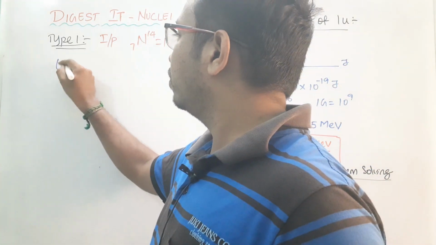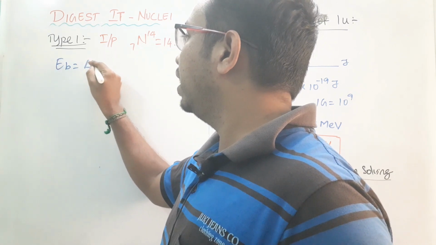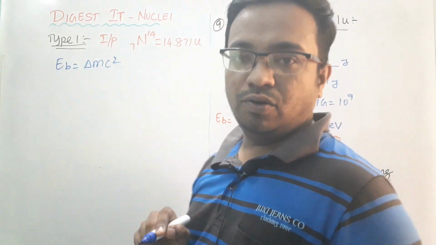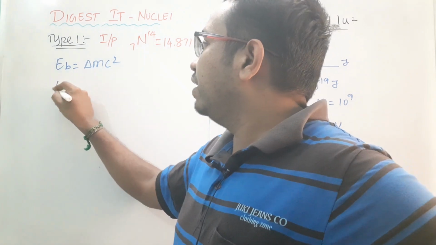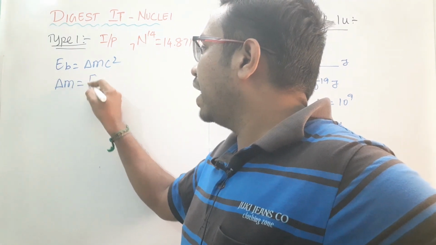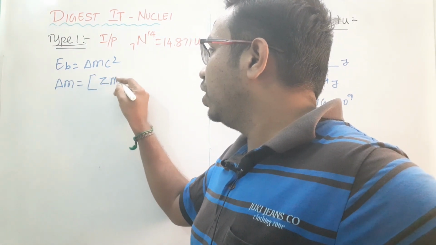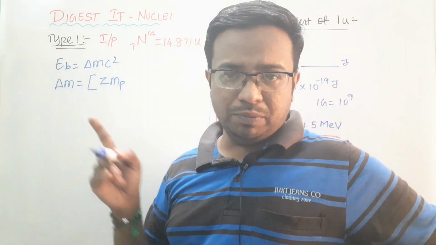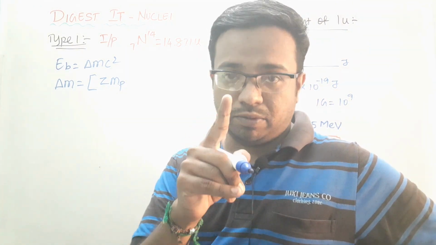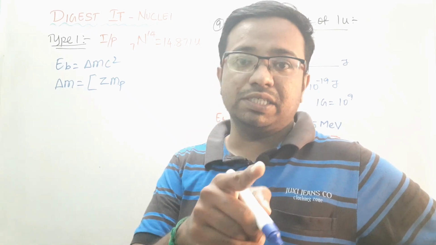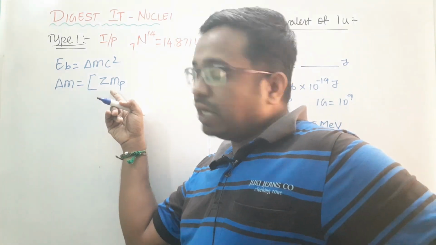You know the formula for binding energy, EB equal to del m into c square. So first you have to calculate the value of del m. Del m can be calculated as Z into the mass of the proton. You know the mass of the proton in terms of atomic mass unit that we discussed in the previous point. So substitute that particular value